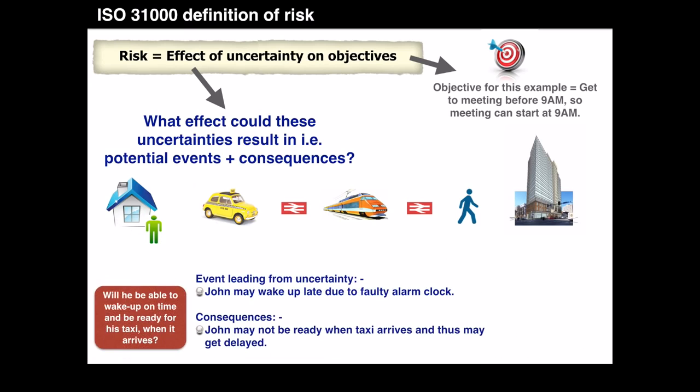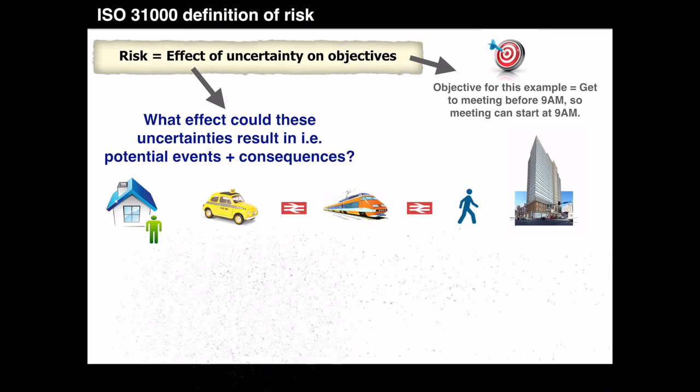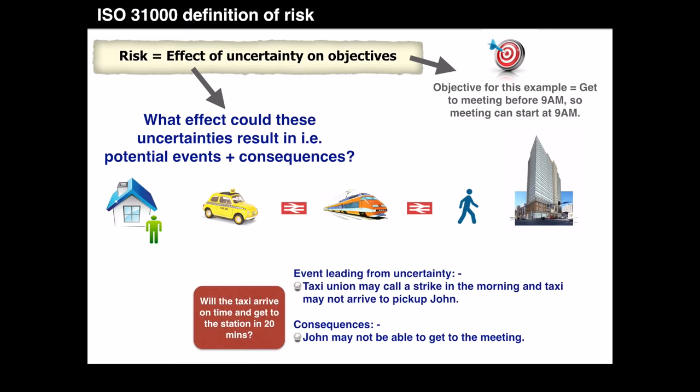For our first uncertainty, the potential event may be that John wakes up late due to a faulty alarm clock. The consequence of this may be that John is not ready when the taxi arrives, and hence he is not able to start his journey on time and may get delayed for his meeting. For our second uncertainty, the potential event may be that the taxi union calls a strike in the morning, and hence the taxi John has booked does not arrive to pick him up. The consequence of this event may be that John is unable to travel and get to his meeting.